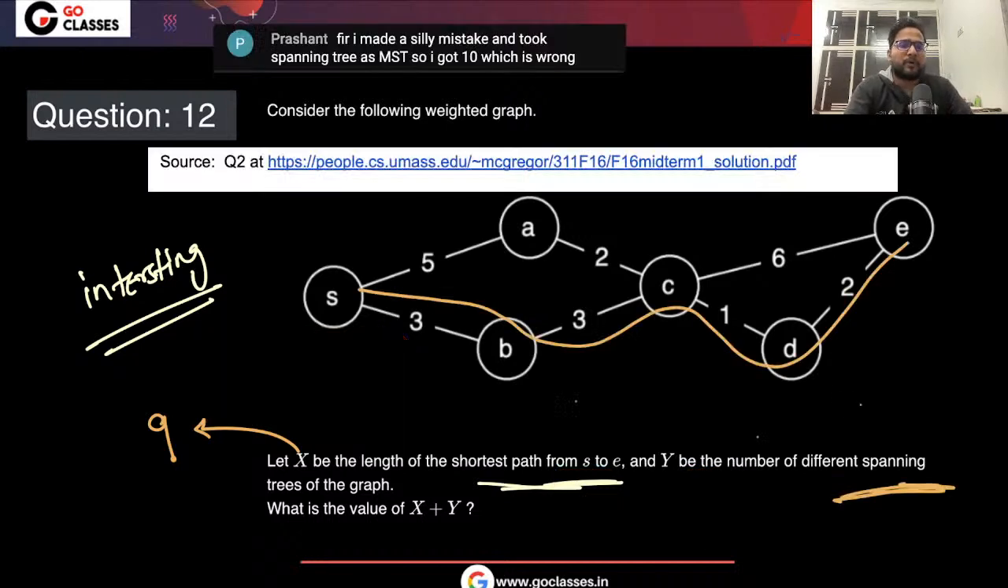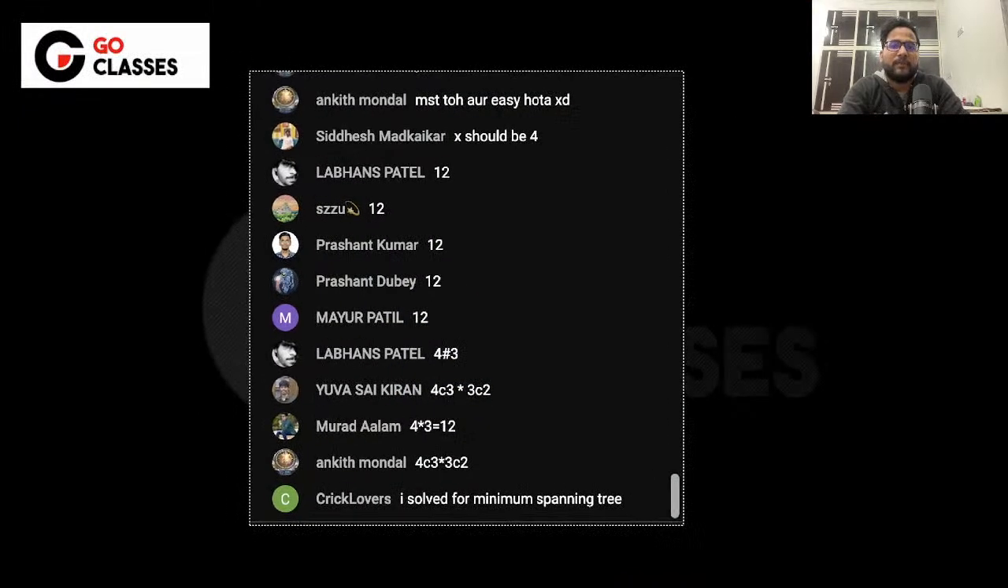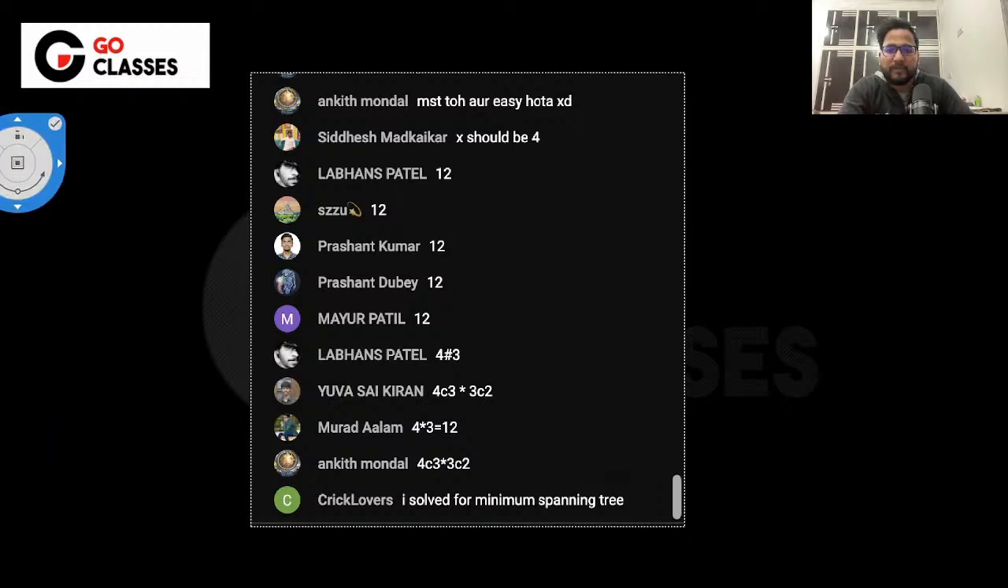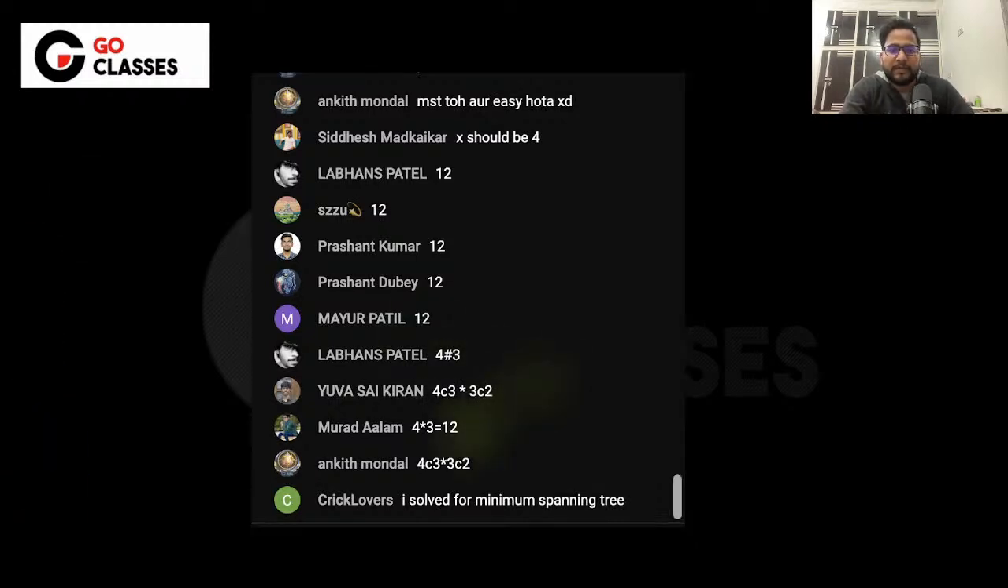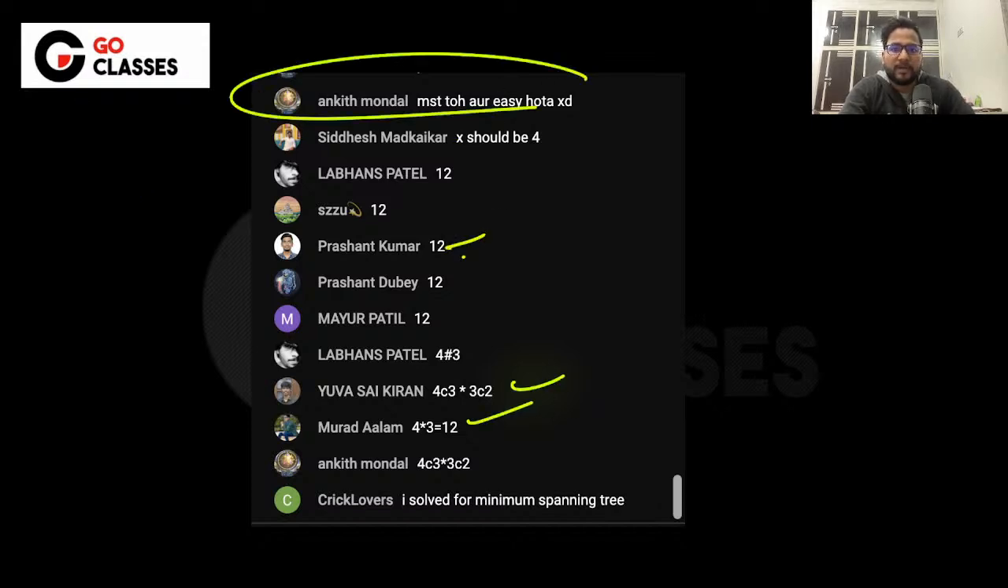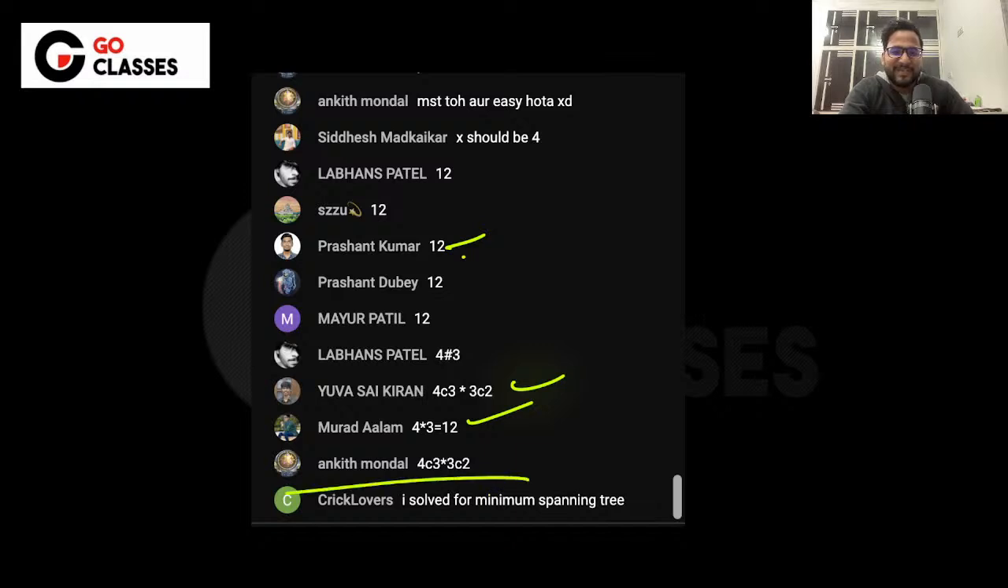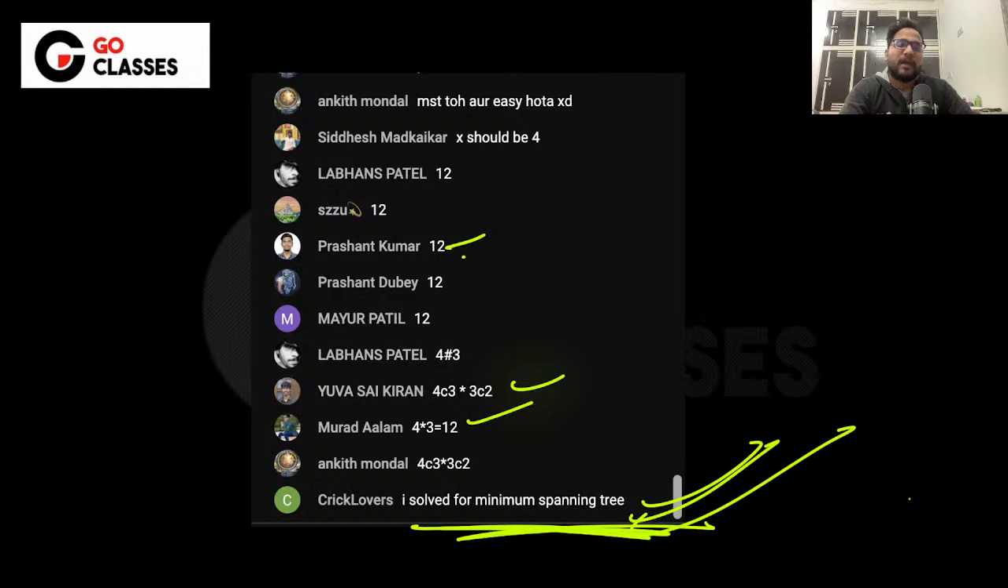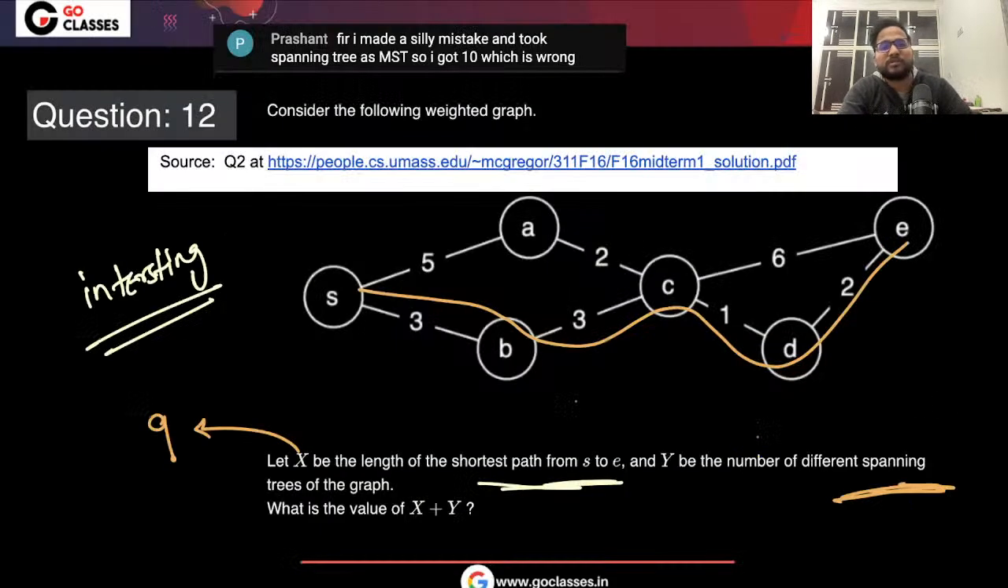Many people are saying they computed the minimum spanning tree, which is fine. This is how we are learning; this is a learning phase. Some people are giving very nice answers, such as 12 for y. Ankit is saying that if it were an MST it would have been easy, and someone else says they solved for the minimum spanning tree. Many people are saying such things, and this is the reason this question was put.